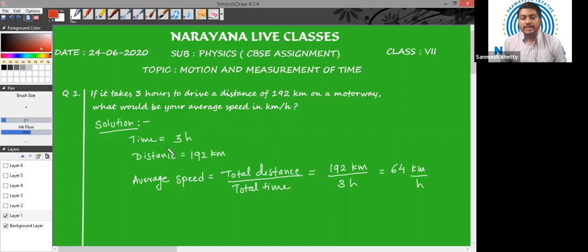Now, in this question, we have been given time, which is 3 hours, and distance, which is 192 kilometer. We need to find average speed. The formula for average speed, we all know, is total distance traveled upon total time taken. So 192 kilometer divided by 3 hours is 64 kilometers per hour. So the final answer is the average speed is 64 kilometers per hour.